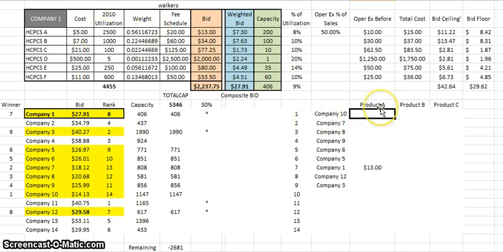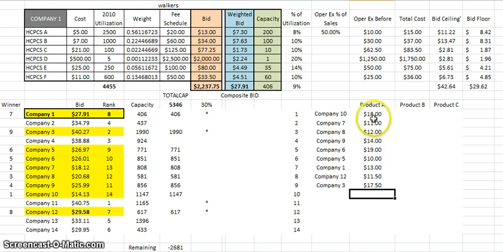So let's just say company 10 bid 18, 7 did 11, 12, 14, 19, 10, 11.50, and we'll say 17.50. I don't know. So these are the bids for product A for all these different companies.